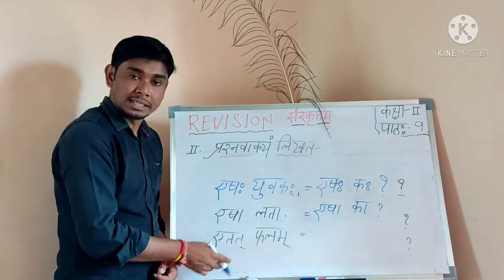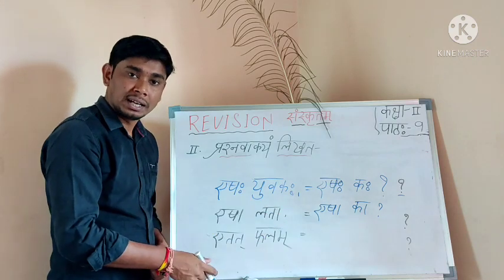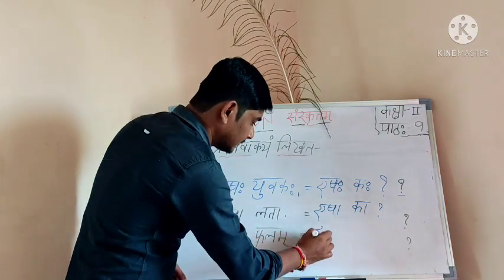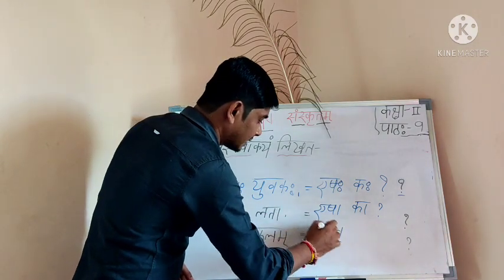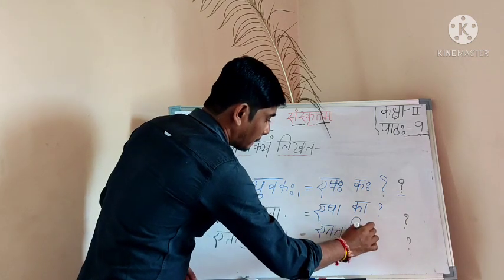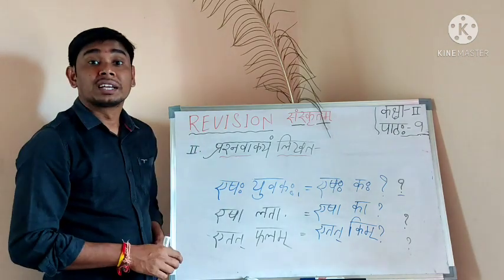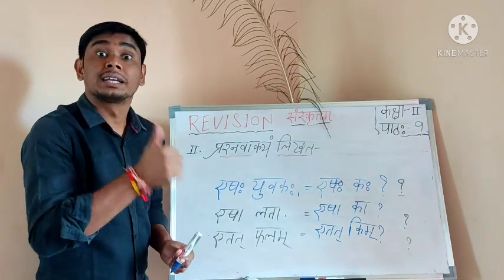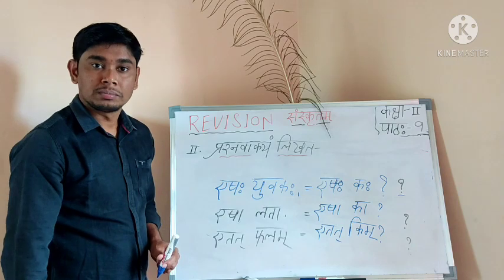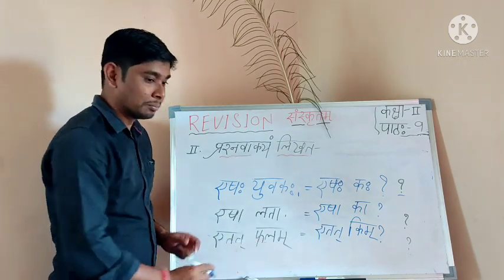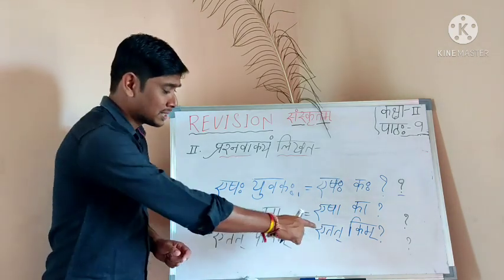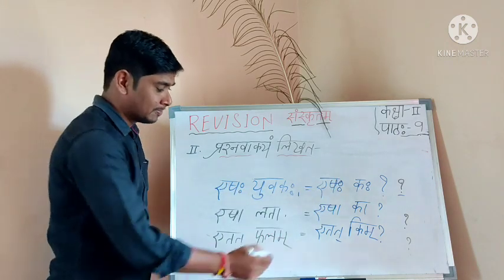Etat phalam is the answer. You have to make questions. Etat kim. Etat phalam is the answer. Question: etat kim.